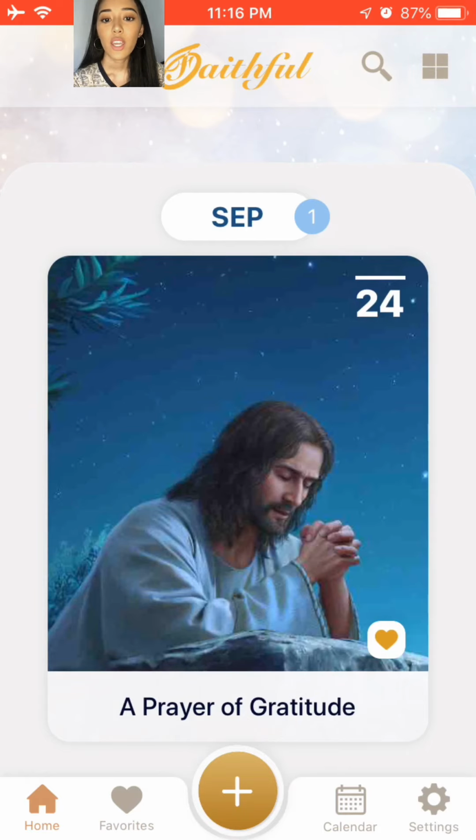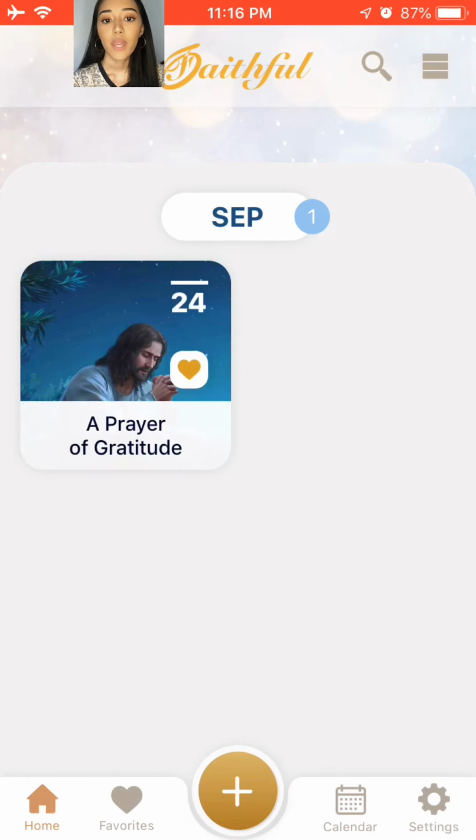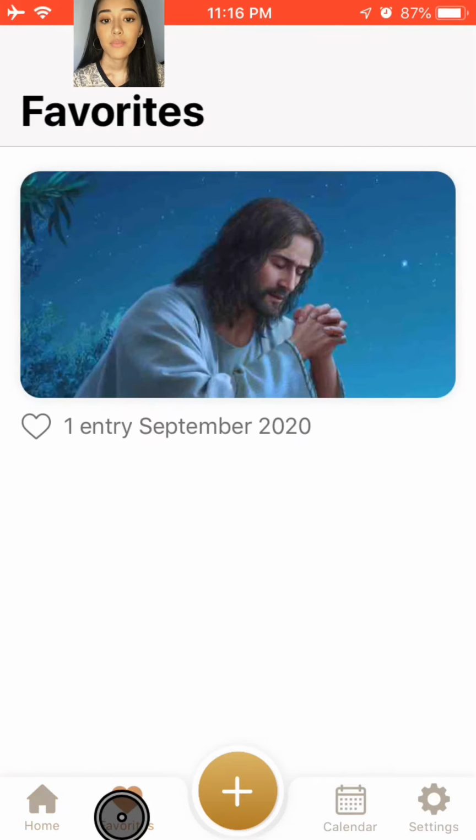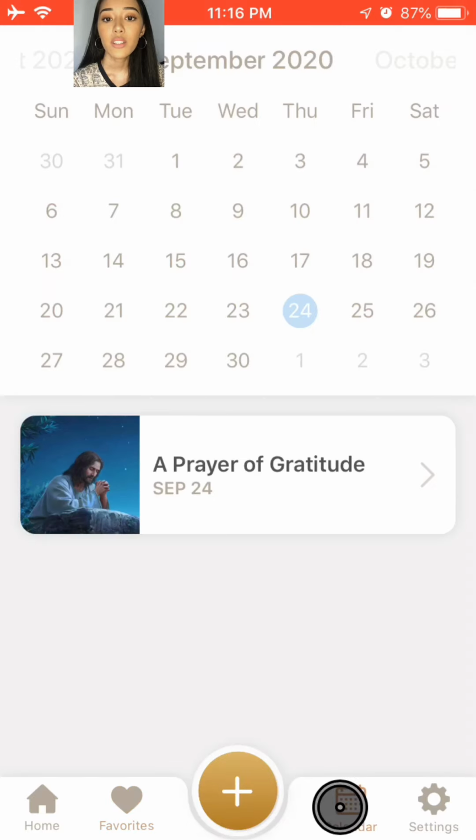Now you can also change the layout of your home page by clicking on the top right corner. And you can check the favorites section for entries that were your favorites. And you'll see them all there. And you can also click calendar so you can see the dates, and you will also see the entries that you have on those dates.